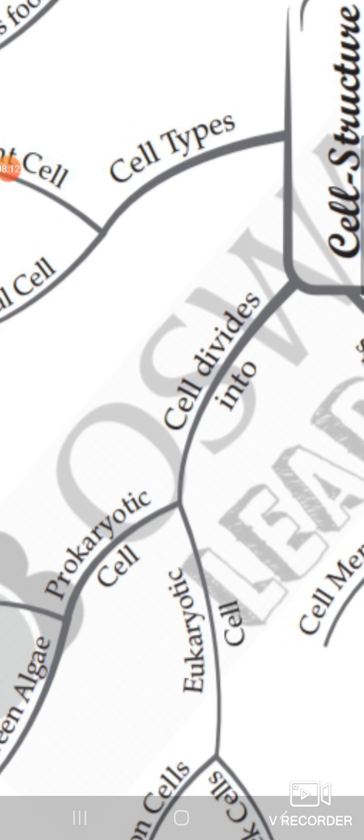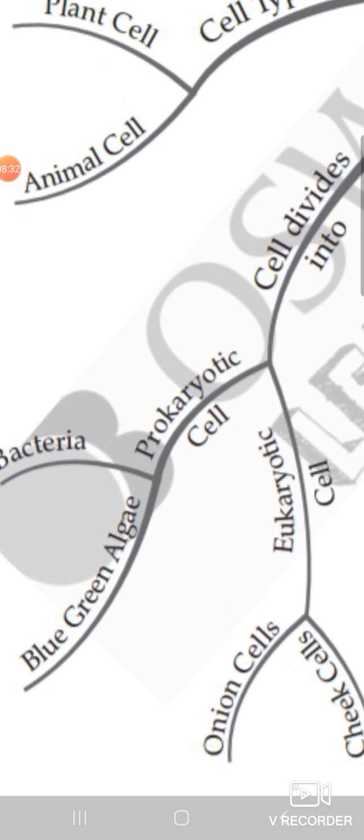So here you should learn what is prokaryotic and what is eukaryotic. The main difference between prokaryotic and eukaryotic is the nucleus, dear students. The nucleus is the control center of the cell, right?